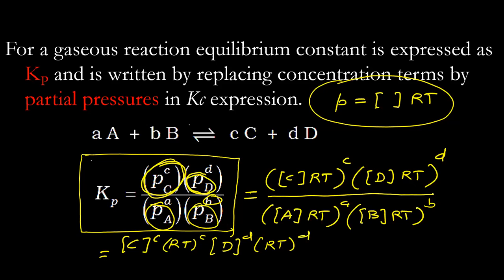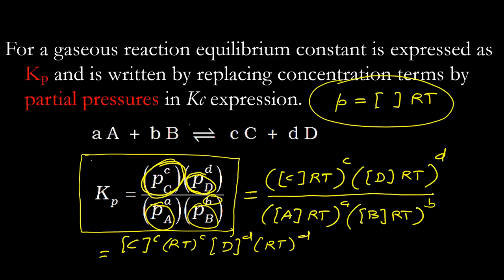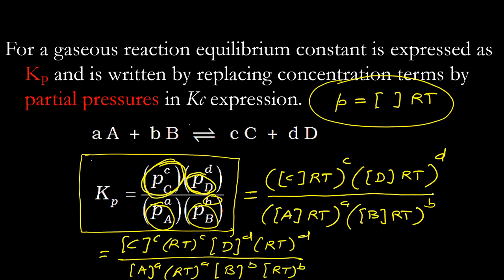I am using specifically that (AB) to the power m is A to the power m into B to the power m, which we have studied in 7th, 8th grade. Divided by [A] to the power a, RT to the power a, [B] to the power b, RT to the power b.